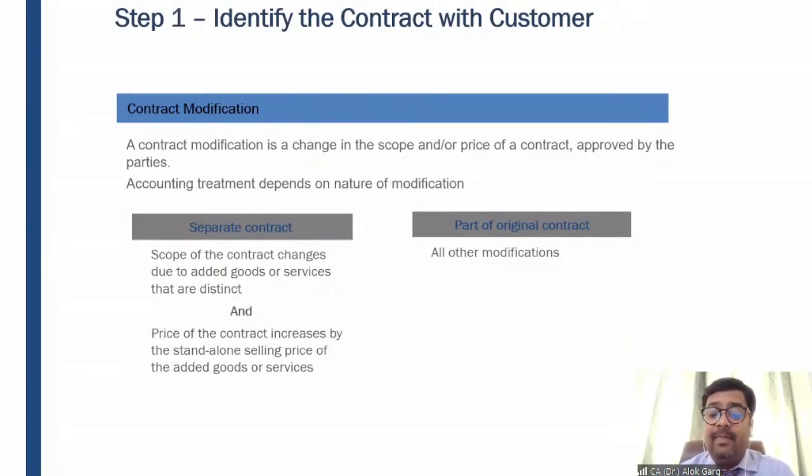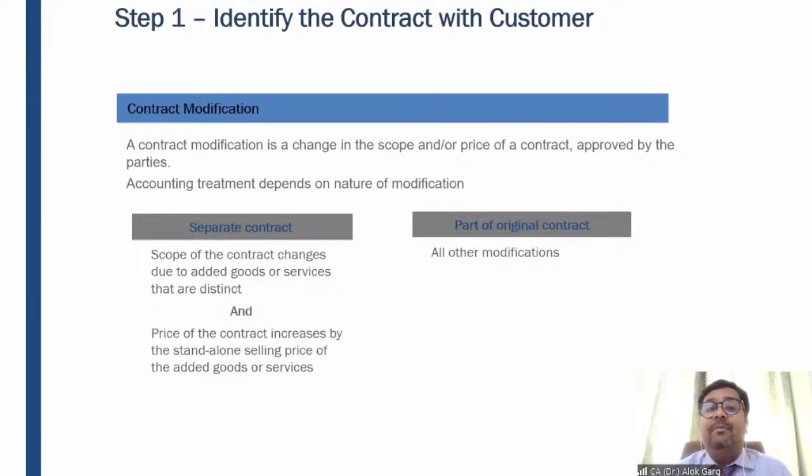What does it mean? It means that there are added goods and services which are different, which are separate, which have nothing to do with the last goods and services delivered, and the additional goods and services are delivered at market value or fair value or their standalone selling price.